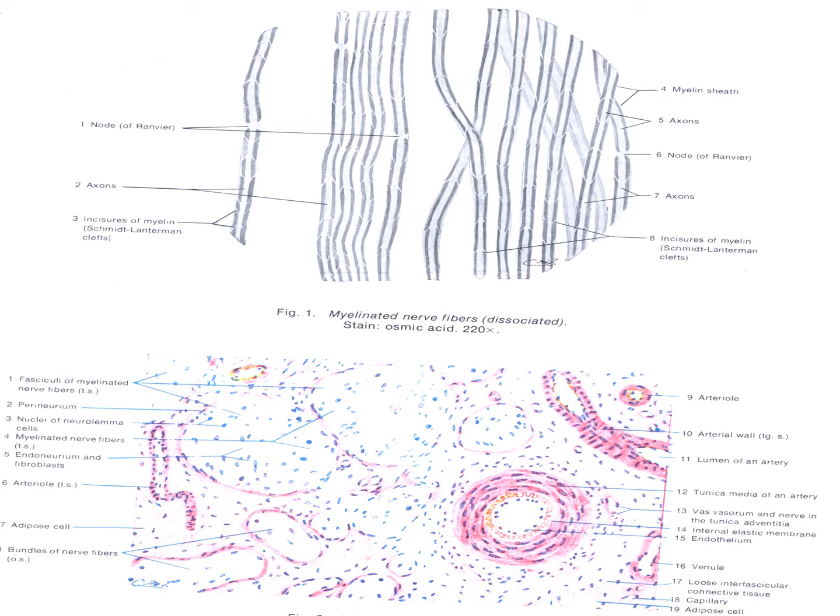Each nerve fiber with its Schwann cells and basal lamina is surrounded by a layer of connective tissue called the endoneurium. The endoneurium contains type 3 collagen fibers, fibroblasts, Schwann cells, endothelial cells, and macrophages.